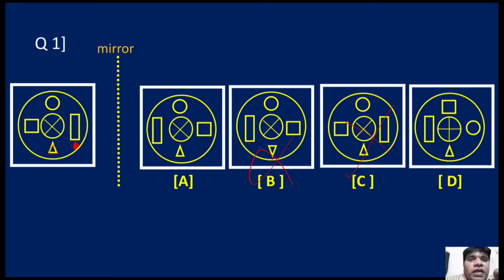Okay, now. In the question, square symbol. The left side is a square symbol. But in option D, this is a circle. So wrong. So what is remaining? A. Okay, by using the elimination method. In case you identify the direct answer, not an issue, not a problem. You can observe directly. Answer A.